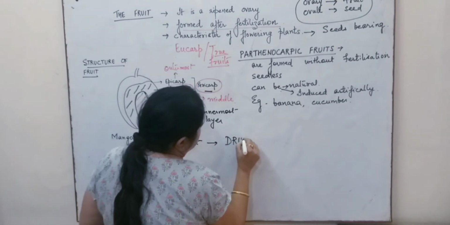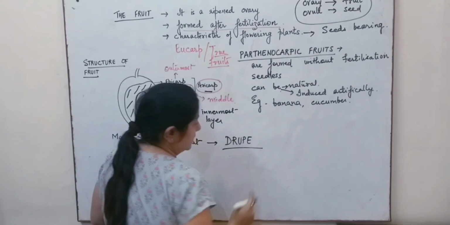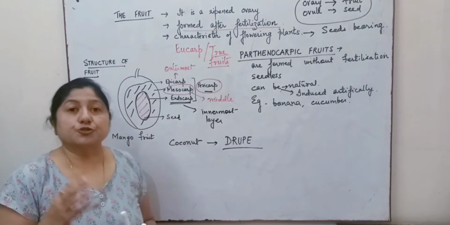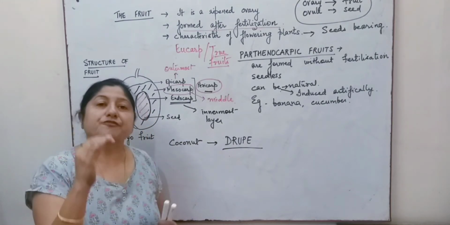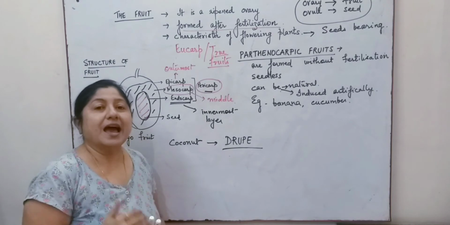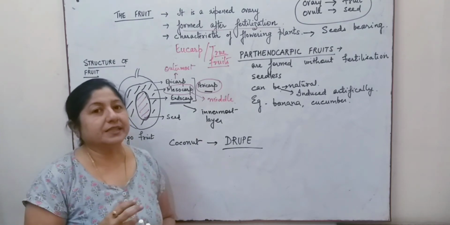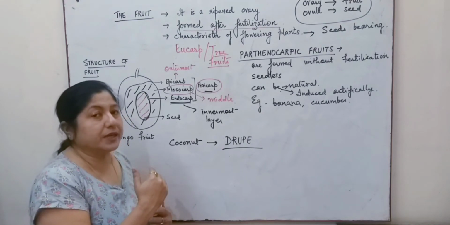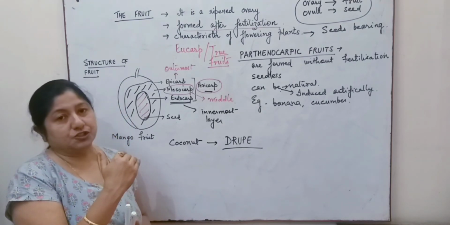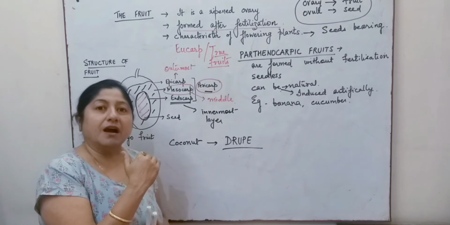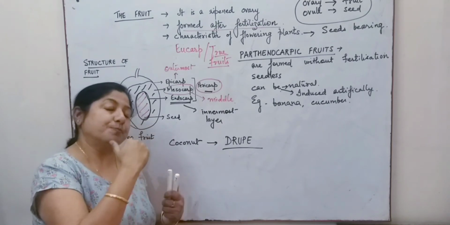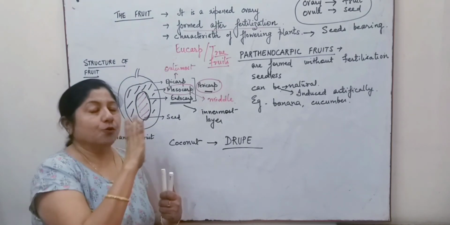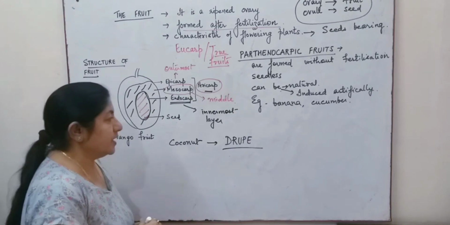The drupe is a fruit which is obtained from a superior ovary, and one which is monocarpellary, that is having only one carpel, and the ovary is superior. That means all the other floral parts are present below the ovary, and the ovary is occupying the superior position.